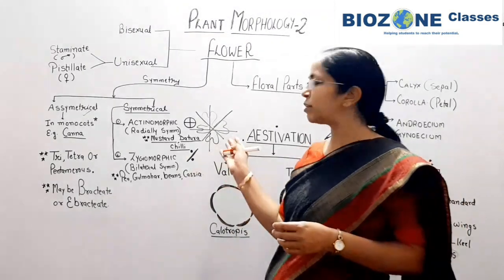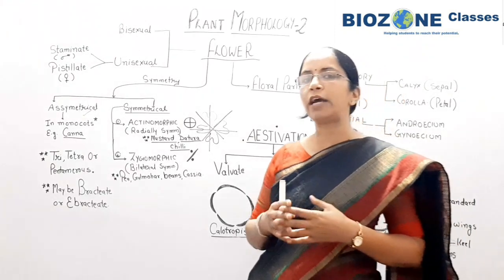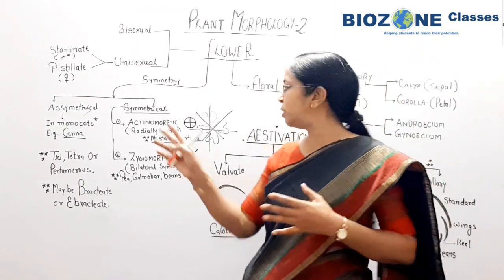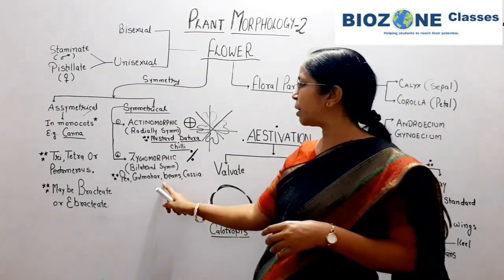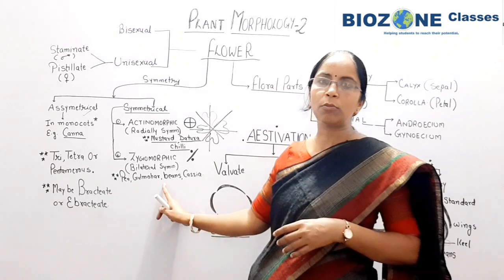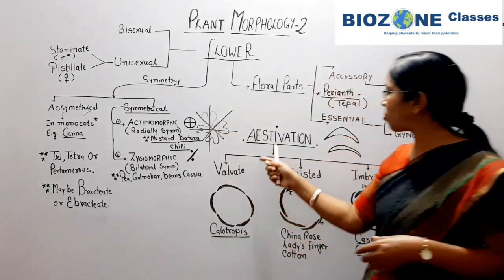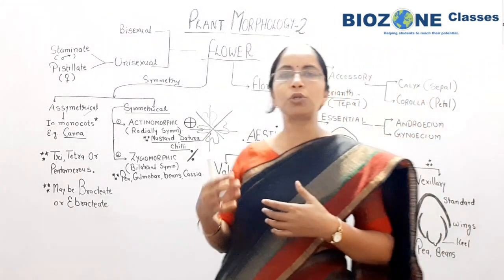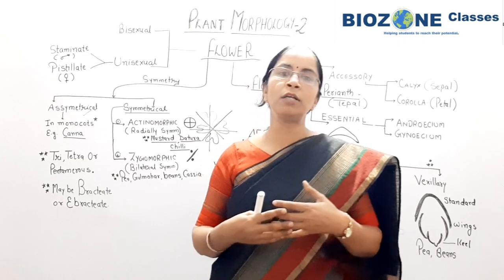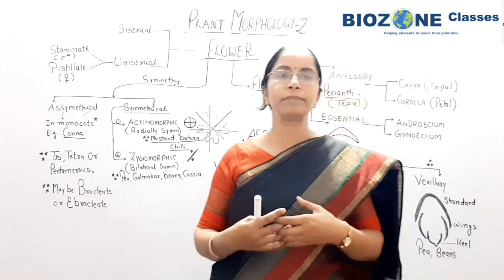So these are the flowers with the tetramerous and pentamerous condition. Because of that, the tetramerous flower shows actinomorphic symmetry, and the pentamerous flower, you remember, shows zygomorphic symmetry. Okay, so now we come towards the next topic for the flower after estivation. We study the position of ovary with respect to the floral parts, and then we come towards placentation.